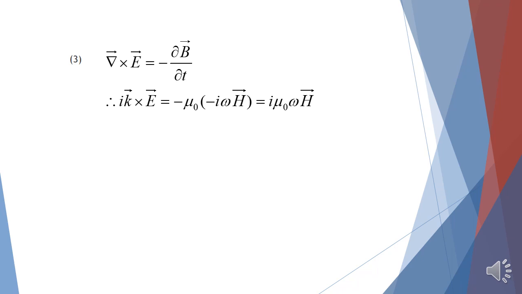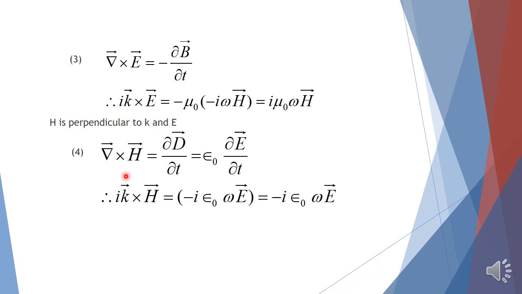Now let us consider the third Maxwell's equation. The third Maxwell's equation is curl of E equals minus delta B by delta t. Here, this gives i k cross E equals minus mu naught into minus i omega H, that is equal to plus i mu naught omega H. Here, these are all constants. Therefore, k cross E is proportional to H. This proves that vector H is perpendicular to both k as well as E.